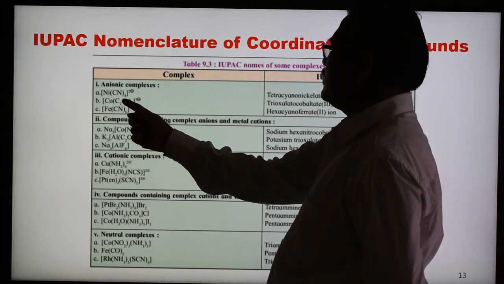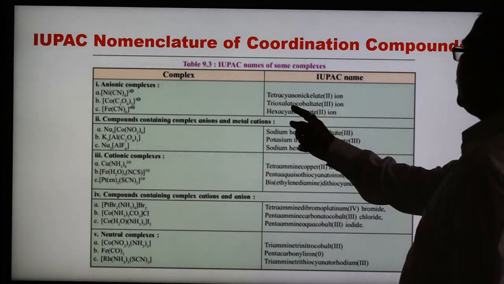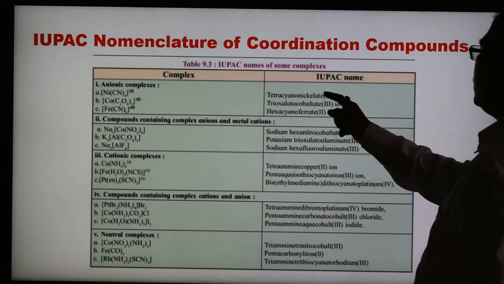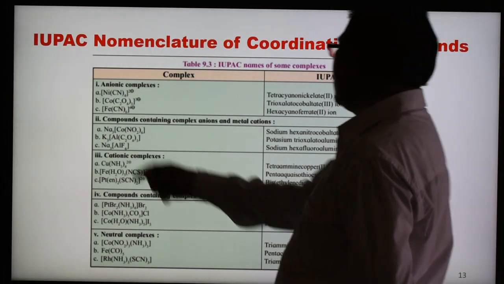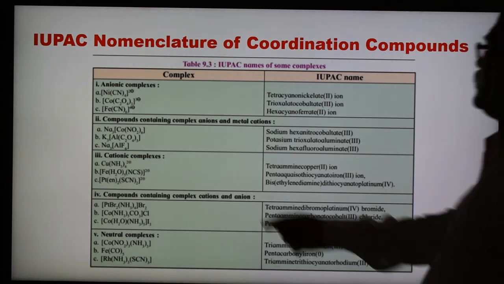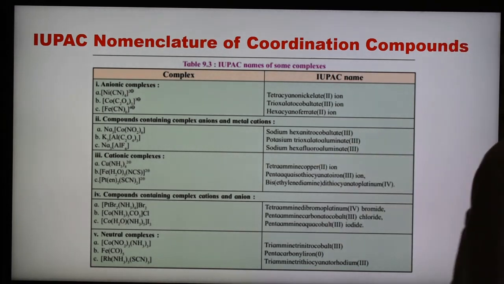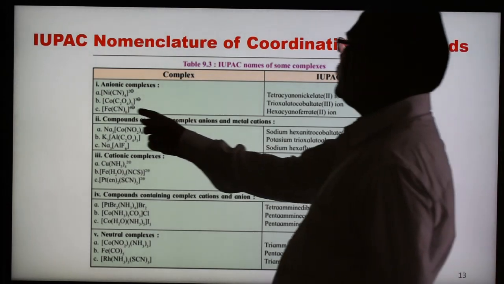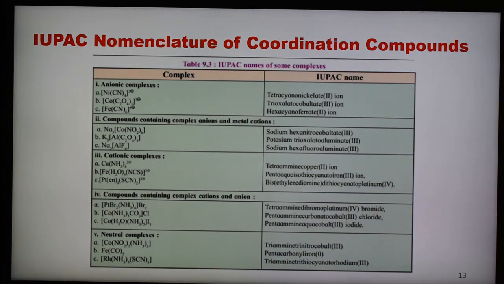This is oxalate here as ligand. So trioxalatocobaltate. So what is the name? Trioxalatocobaltate(III) ion. So the oxidation state of cobalt is 3. This is the oxidation state in Roman numeral in bracket of the metal, and here this is hexacyanoferrate. So iron, this is hexacyanoferrate, and 4 minus is there, so here (II) ion. So the oxidation state is again 2. So here is a 4 minus, Fe(CN)6 4 minus. This is the complex Fe(CN)6 4 minus. So in this way we can calculate the oxidation state of metal. So these are the examples of anionic complexes.